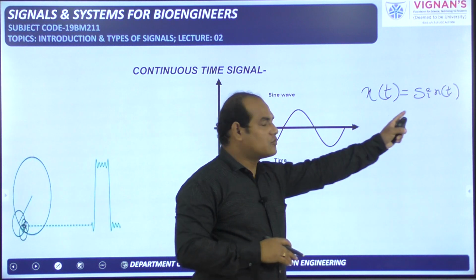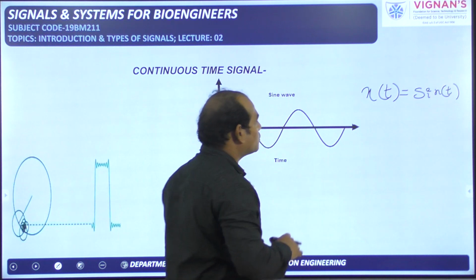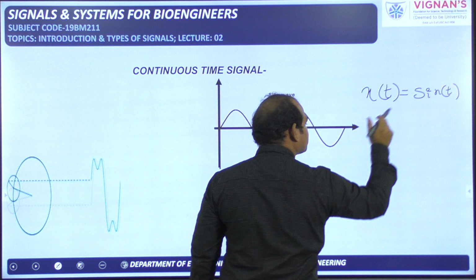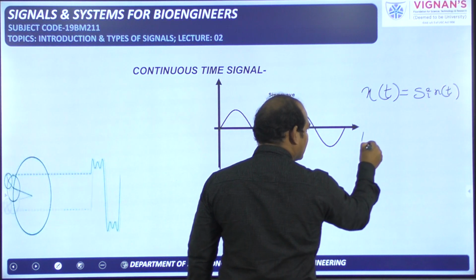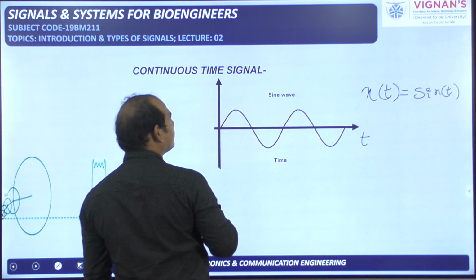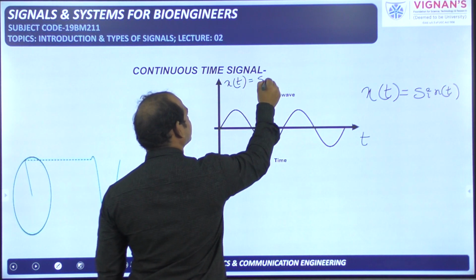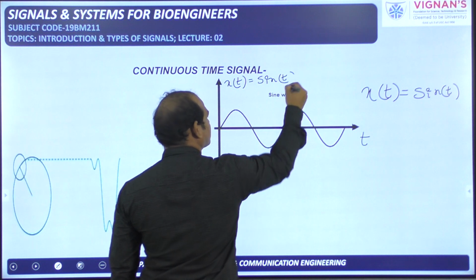So x of t is equal to sin t. The relationship between x and t is given by this particular sin t signal. Here on the x axis I have taken time, on the y axis x of t is there, and that is equal to sin t. In this manner I have represented it.